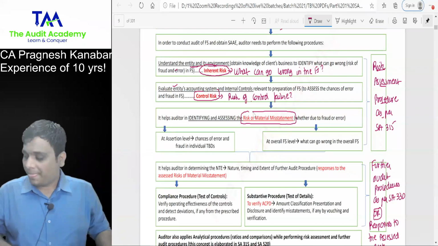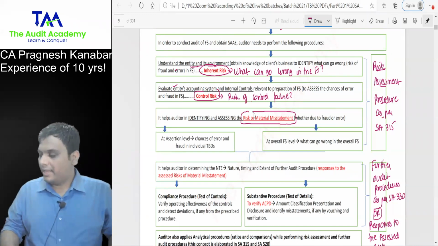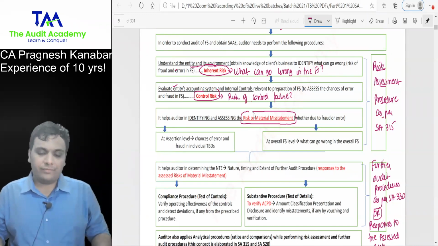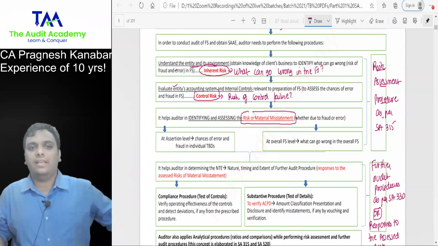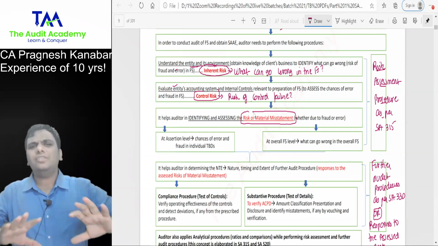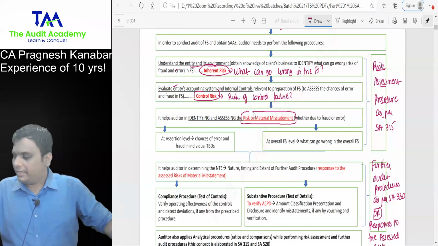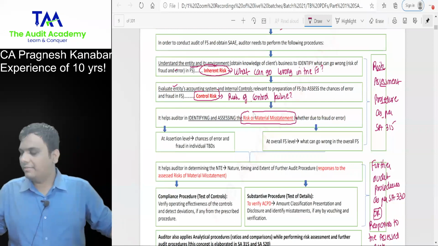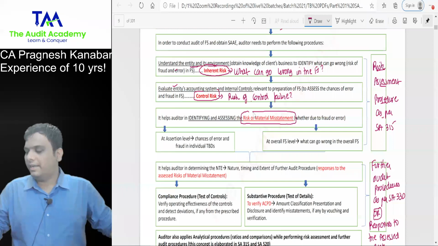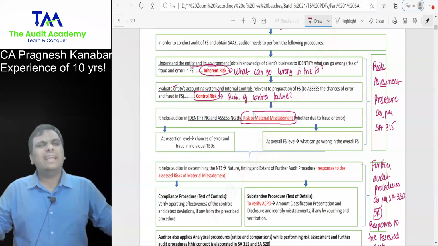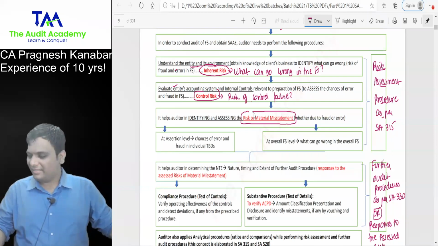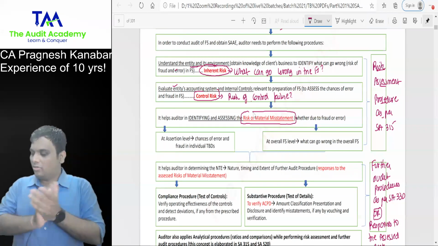Chalo everyone, we will play a rapid fire round. I will give you one financial item, and you tell me what the inherent risk is over here. Just simply tell me what can go wrong in the financial statements. Salary. Chalo, rapid fire round. Salary. What can go wrong in that salary? Clerical errors, calculation errors, inflation of the amounts, TDS. Very good, superb.